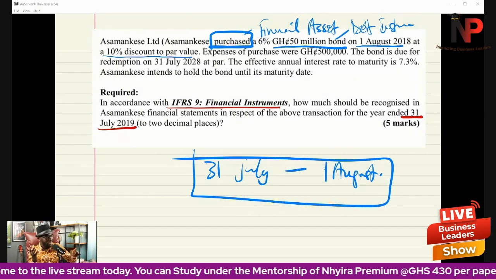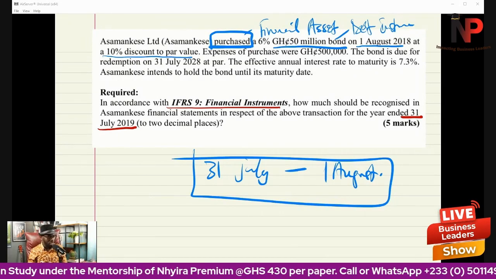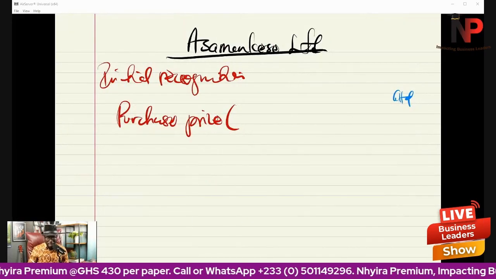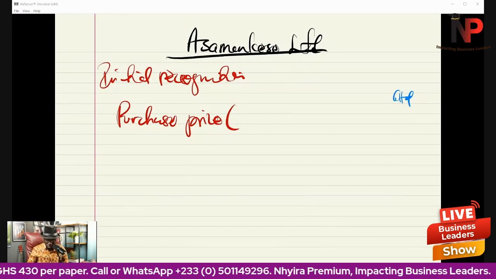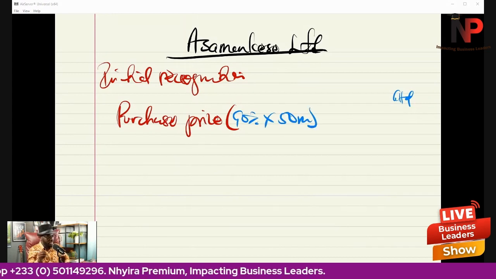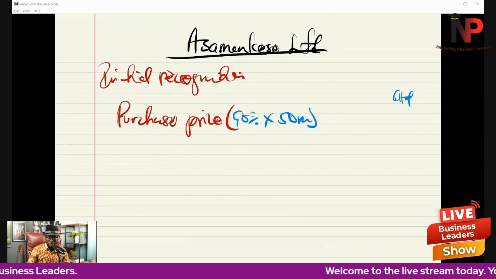But in this case, they bought it at a 10% discount to the par value. So technically, they paid 90% of the 50 million. Are you getting the picture? They paid 90% of the 50 million. So 0.9 by 50 million is 45 million.